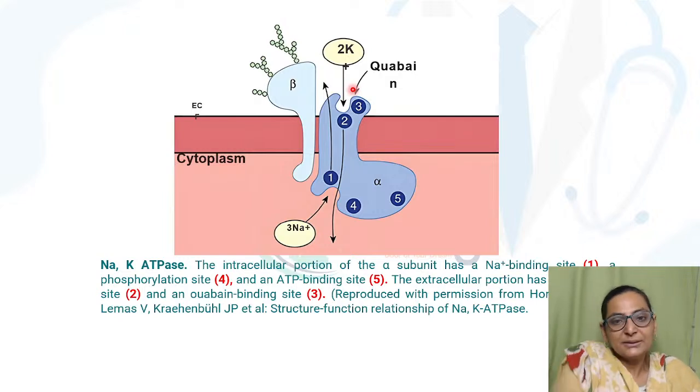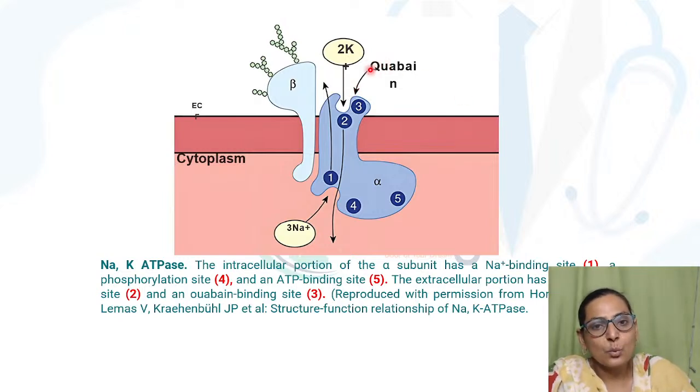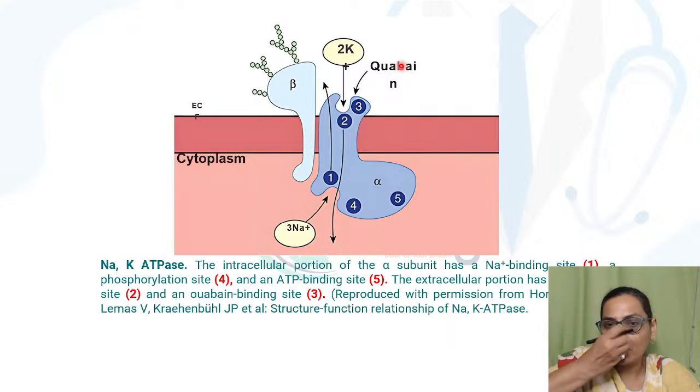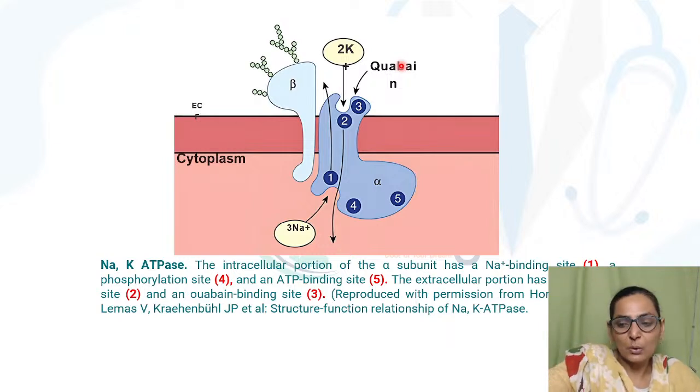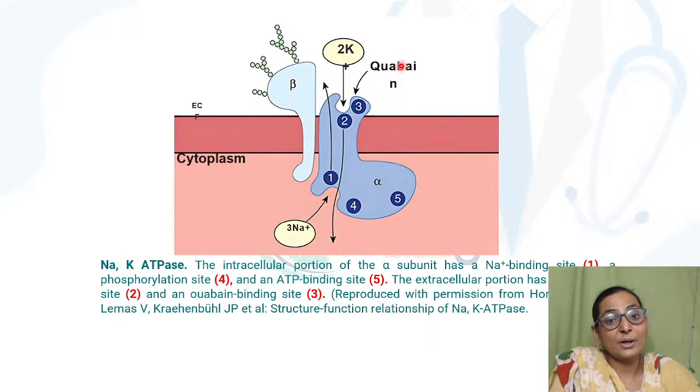Then this site, which is called the ouabain binding site, which is digitalis, is very, very important. Ouabain, or digitalis, is a cardiac glycoside. What is a cardiac glycoside? It is a drug which increases the contractility of the heart, which is very effective in the treatment of cardiac failure.